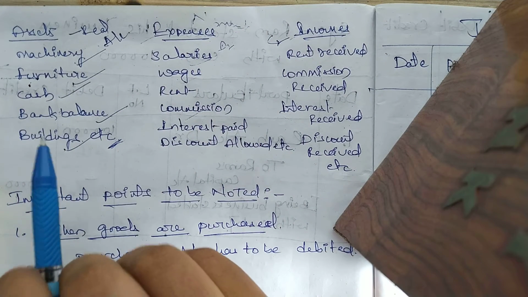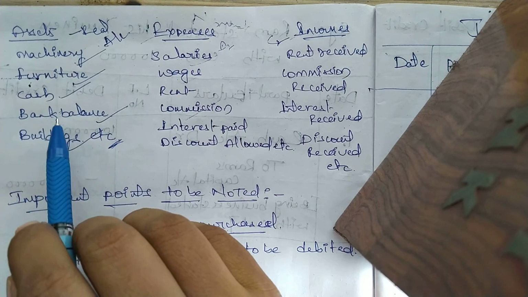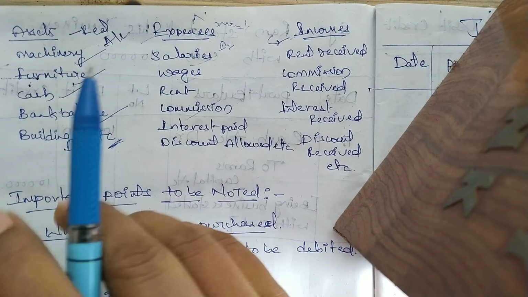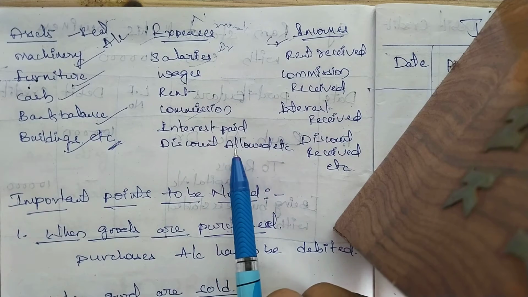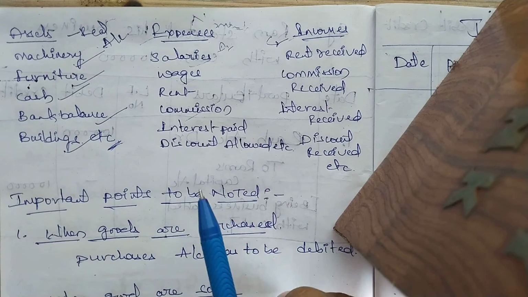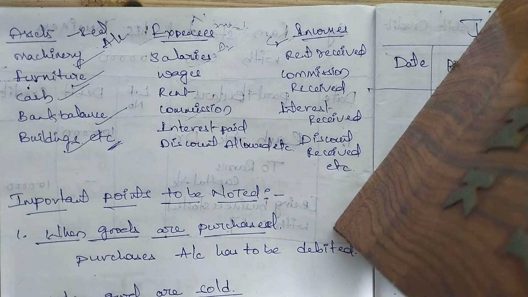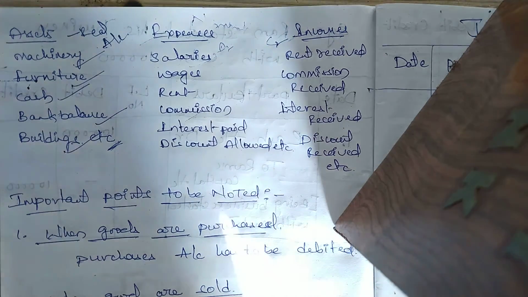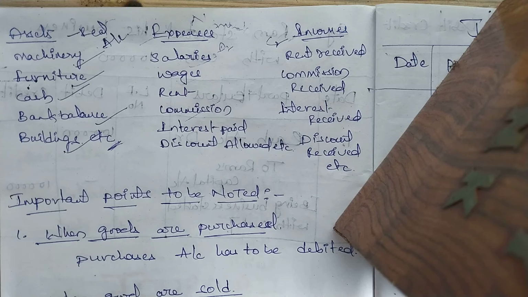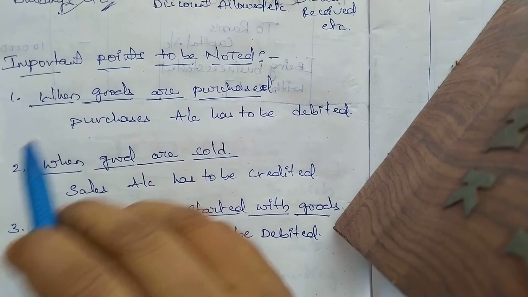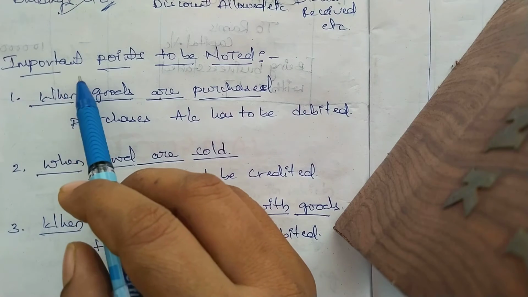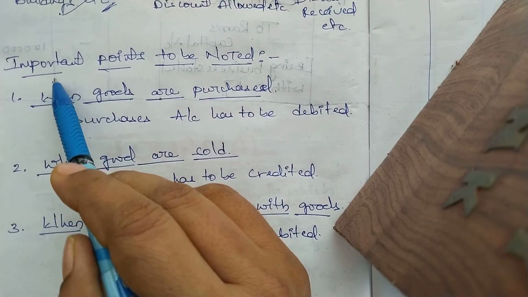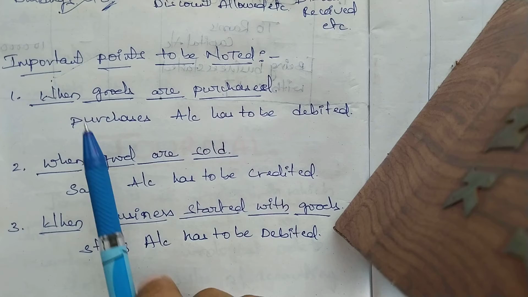Okay, so now we came to know what are the things we need to consider while making the journal entries. We came to know the rules, we came to know what are the items we are going to get, and we came to know the transactions, right? So here we have to remember some important points while recording the journal entries, right? So what are the important points? Let's see. Here are some important points you need to note down whenever you are recording the journal entries.